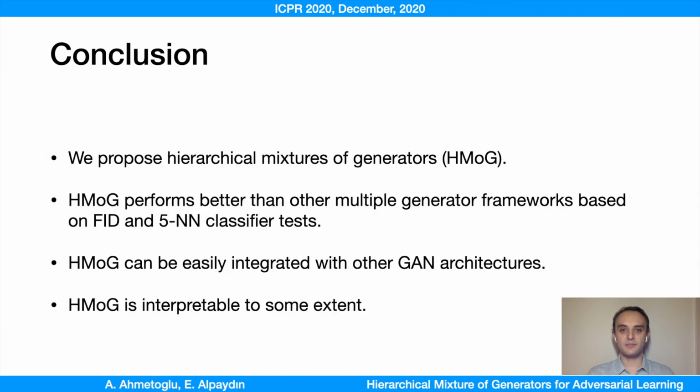To sum up, inspired by hierarchical mixtures of experts, we propose hierarchical mixtures of generators. Hmog performs better than other multiple GAN variants on toy experiments and 5-image datasets. Hmog is a general formulation and it can be integrated with other GAN architectures. Hmog is interpretable to some extent and it provides a way to understand the data in a hierarchical way.